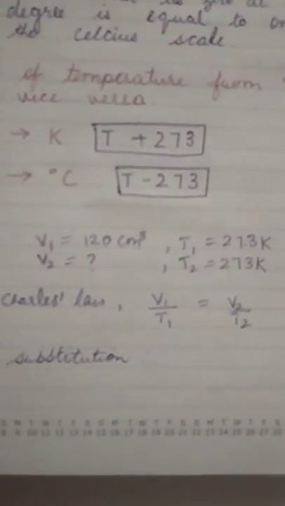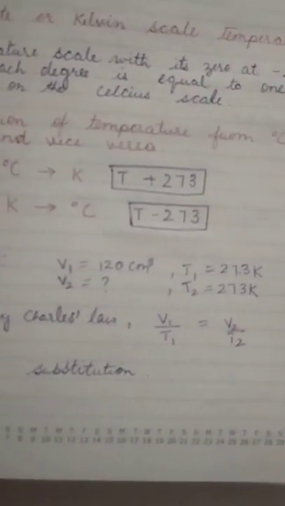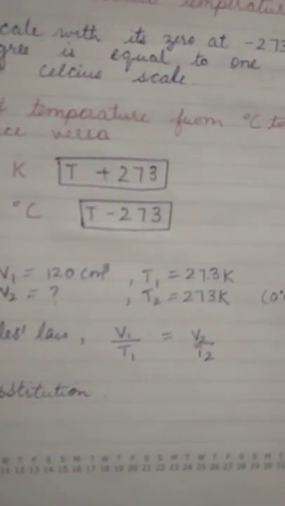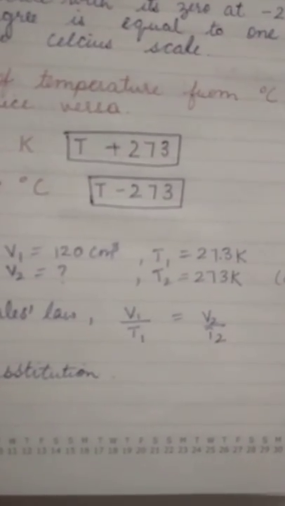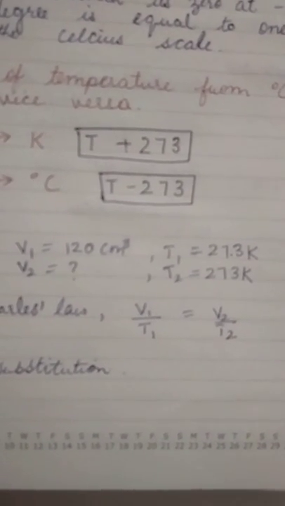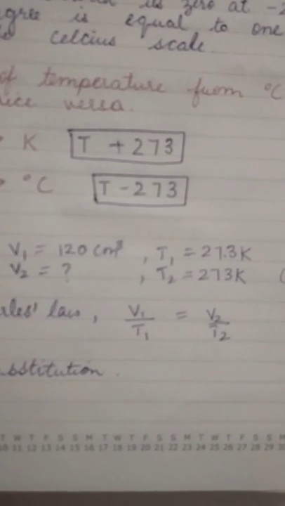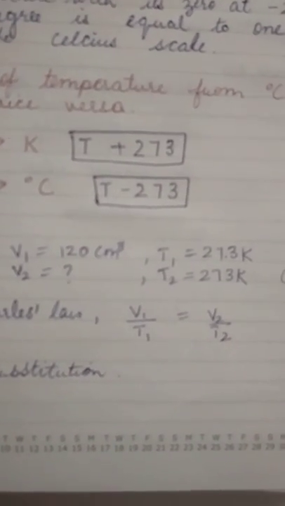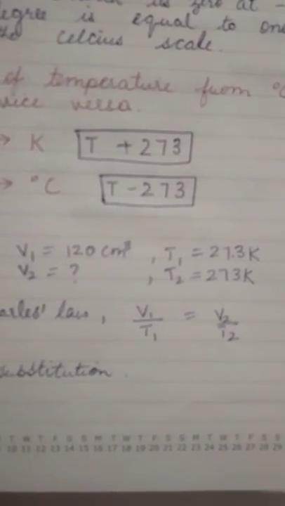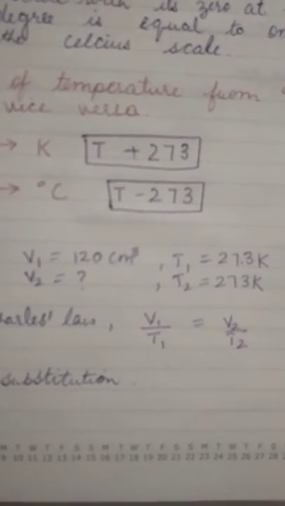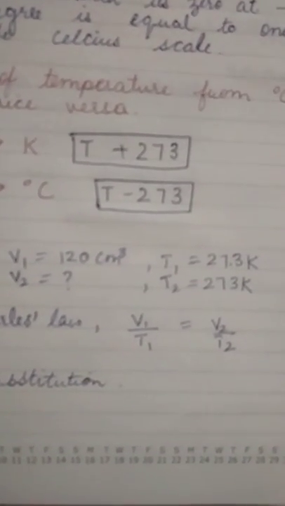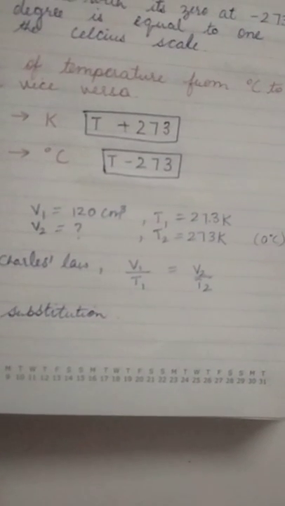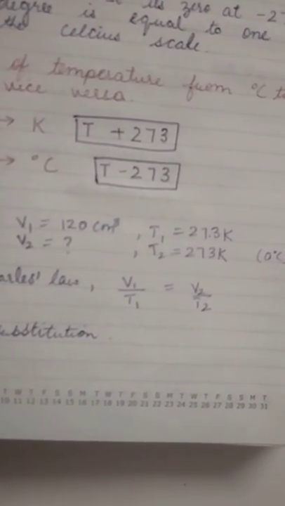Now the first numerical, example 5, says that 120 centimeter cube of a gas is taken at 27.3 Kelvin. The temperature is then raised to 0 degree Celsius. What is the new volume of the gas? The pressure is kept constant. So V1 is 120 centimeter cube, T1 is 27.3 Kelvin, T2 is 273 Kelvin, and V2 we have to find out.